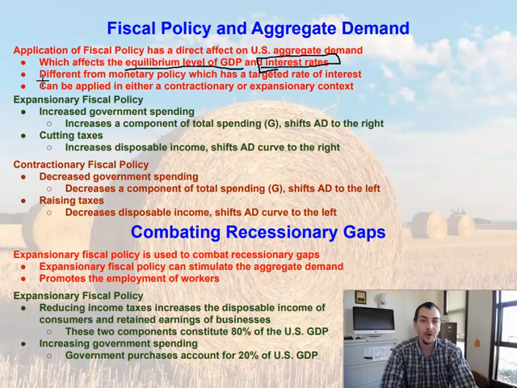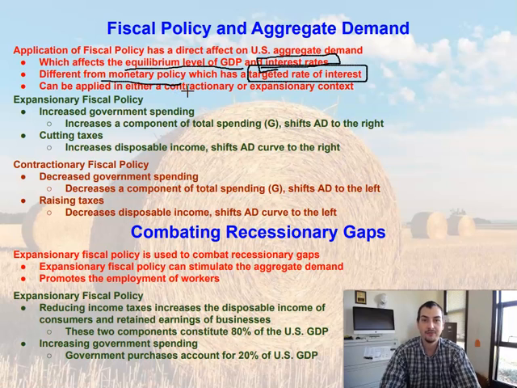Now, the way that fiscal policy differs from monetary policy is that monetary policy has a targeted rate of interest. Monetary policy is looking at a specific rate of interest. They're trying to target that rate of interest to either spur on or contract the economy. Fiscal policy doesn't really look at that. They just realize, hey, we're in a recessionary or an inflationary gap, and we're going to employ fiscal policy to try and counteract and get us back to full employment, whichever way it might work.